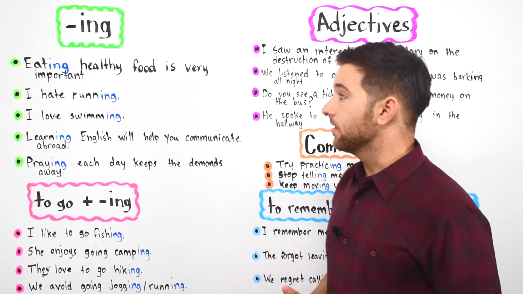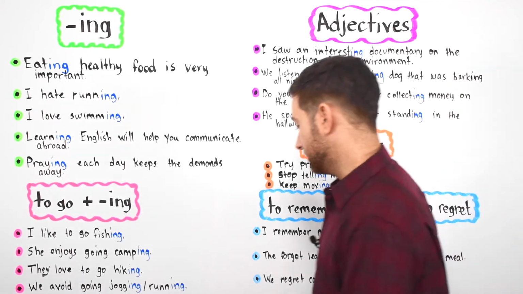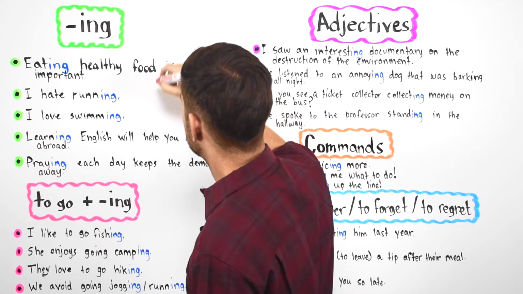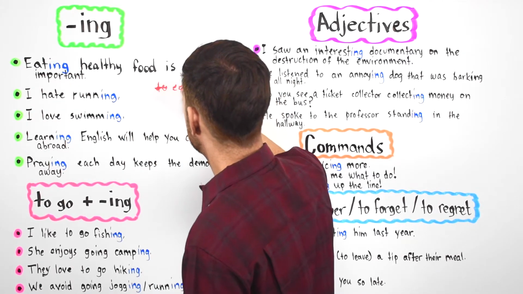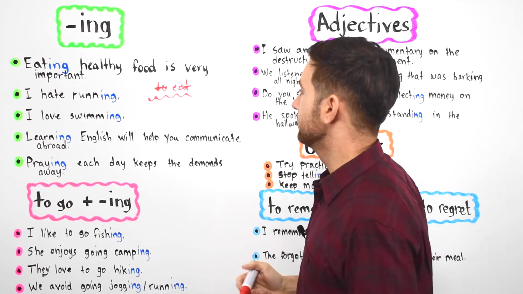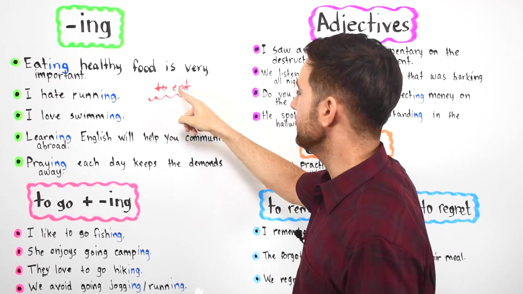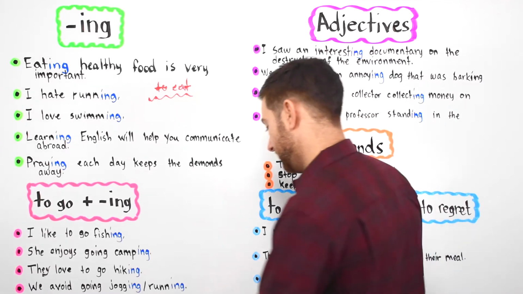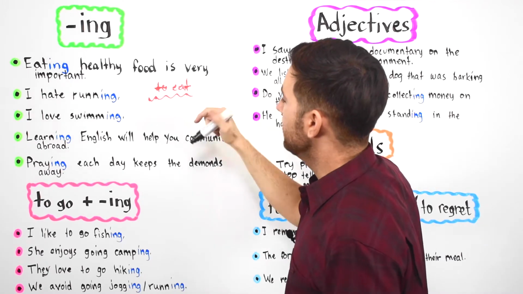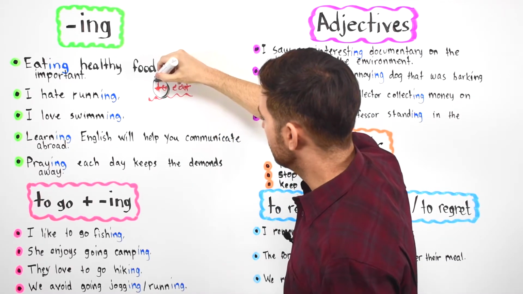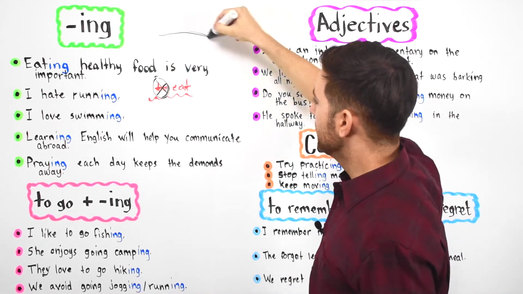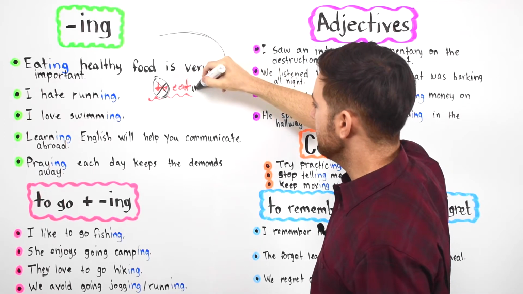Okay, so let's begin. In our first example, we're going to look at the verb to eat. I'll go ahead and write it for you, so you can see that we have to eat here. Now, this is the infinitive form, to eat. I know this looks bad, but this is T-O-E-A-T, to eat. Now what do we do when we want to make a noun? Well, we have it in the infinitive form, so we're going to get rid of to. So say goodbye to, and then we're going to add ing to the end, and we get eating.